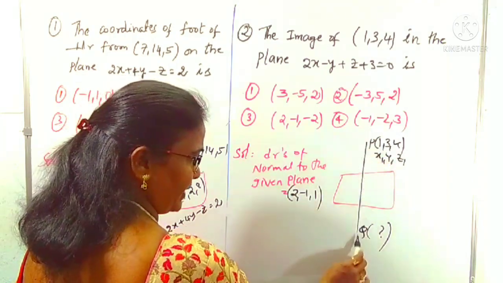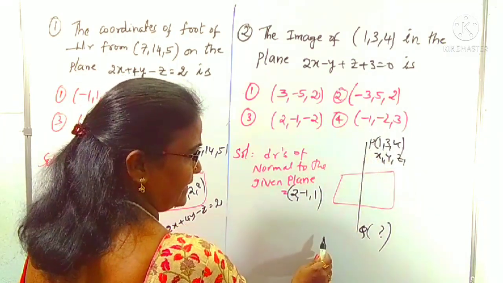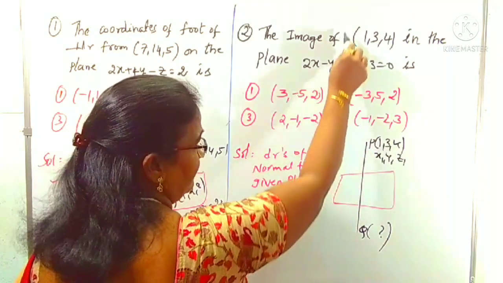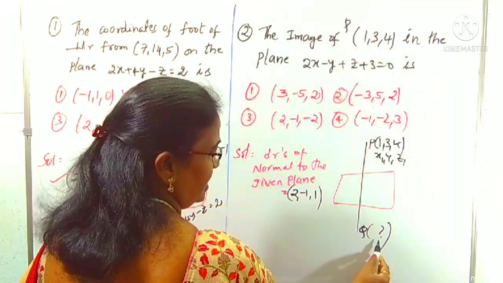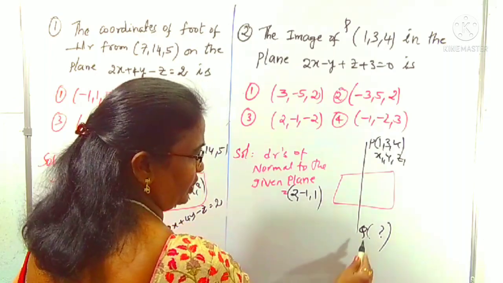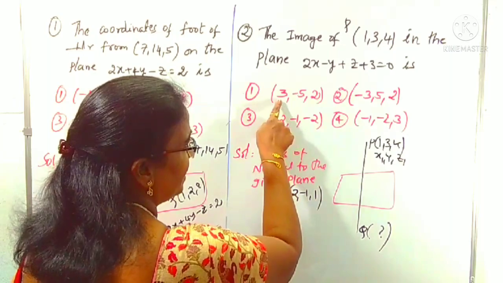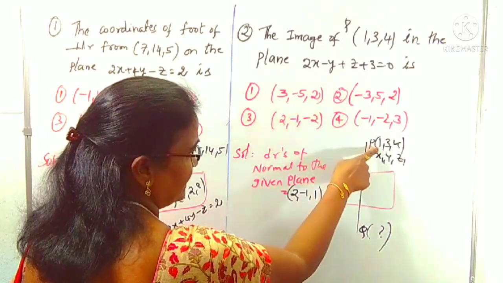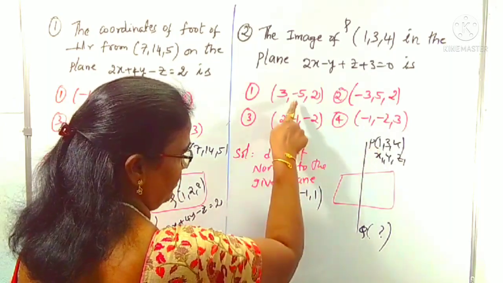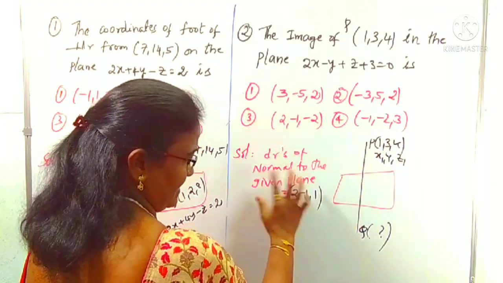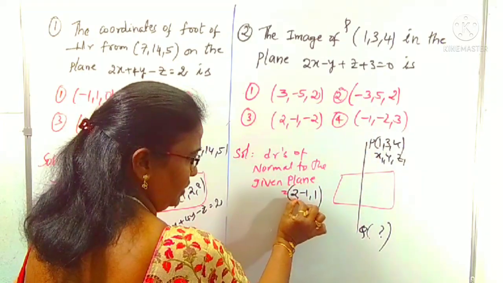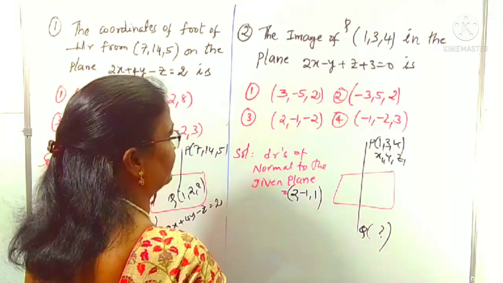Normal means perpendicular line. P is already given in the question, and we want its image, the Q point, which is in the options. We can do it by options verification. Difference of x coordinates, 3 minus 1 is 2. Minus 5, minus 3, minus 8. 2, minus 8 is not at all 2, minus 1, 1. That's why it's not the first option.